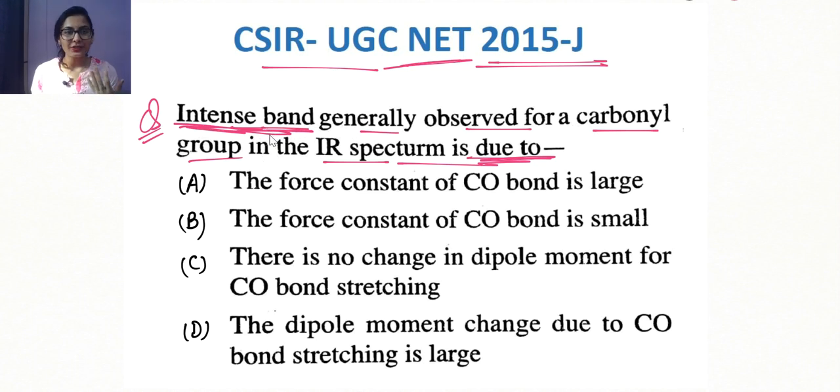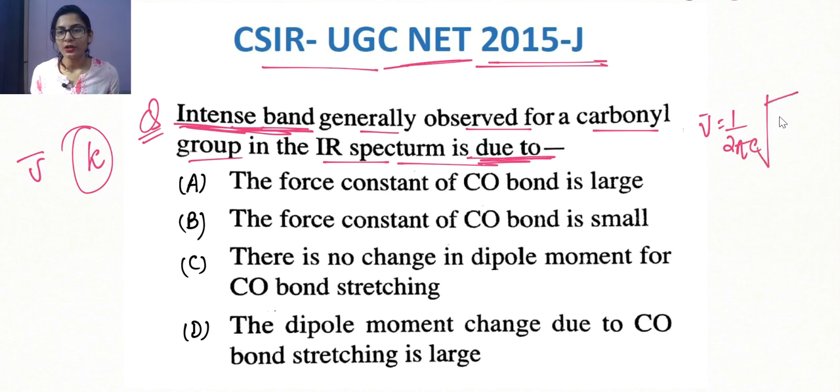Okay, so I have already discussed this: when the wave number or the frequency is asked, at that time you are going to think about the force constant. Why? Because the formula goes like this: 1 by 2 pi c under root of k by mu, where k is our force constant and mu is our reduced mass, and this is our wave number.